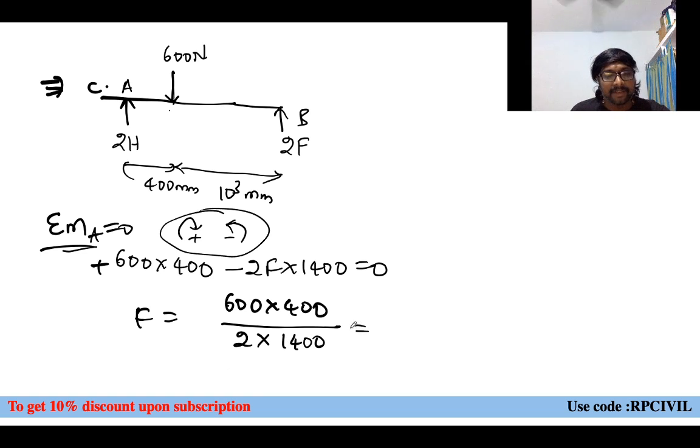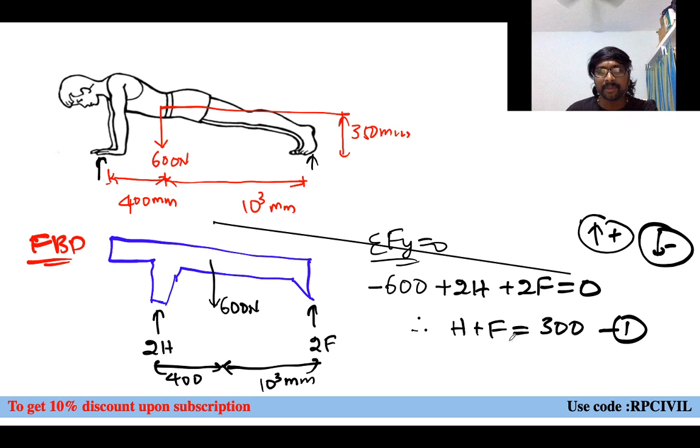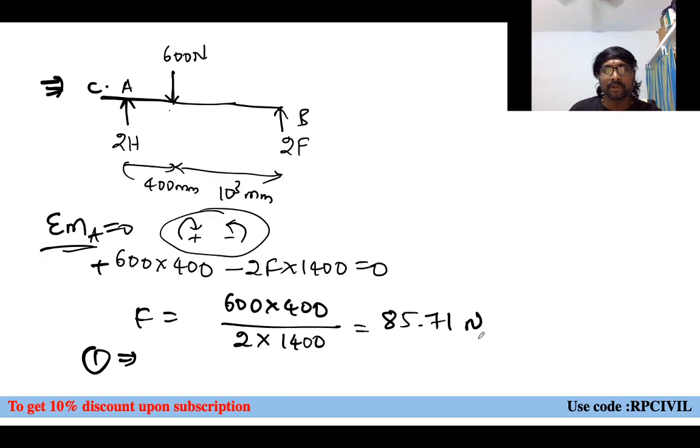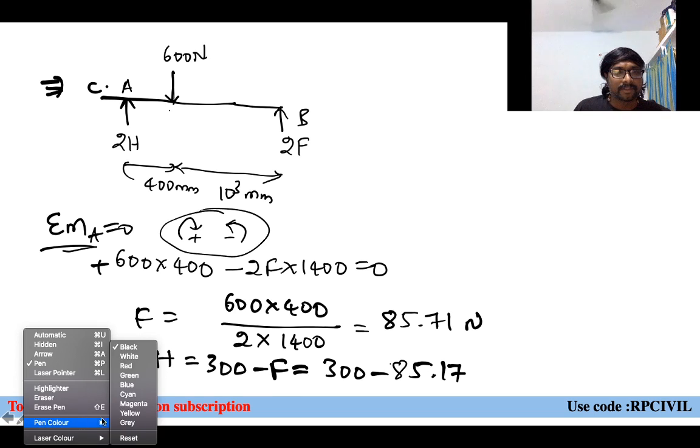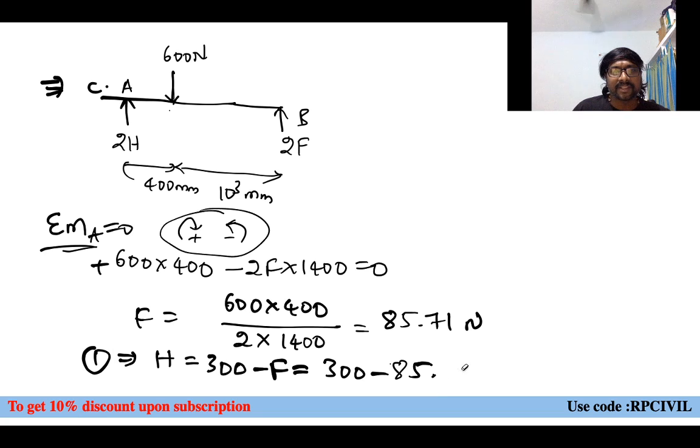600 into 400 divided by 2, yes, no, divided by 2, divided by which one? 1400, you can say, right? So what value will you be getting? 85.71 newtons. And from equation number 1, what can you get? What is equation number 1? H plus F equal to 300. H plus F equal to 300 now. Therefore, what is that F you can say now? F is known. H equal to 300 minus F. What is that? 300 minus 85.71, you can see.